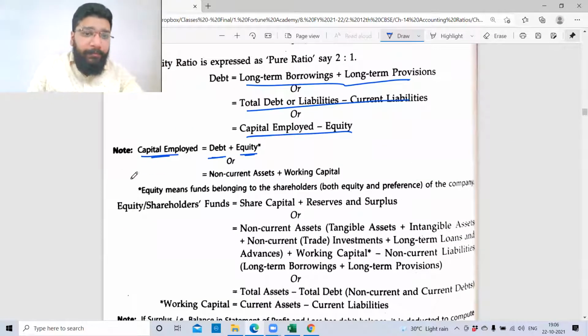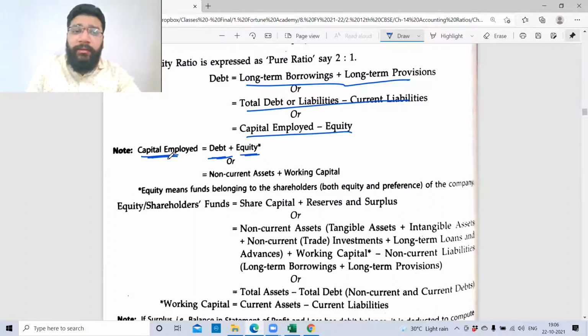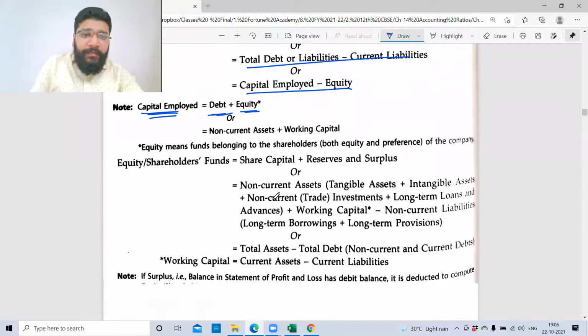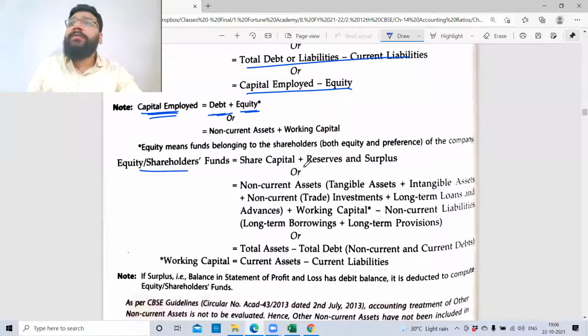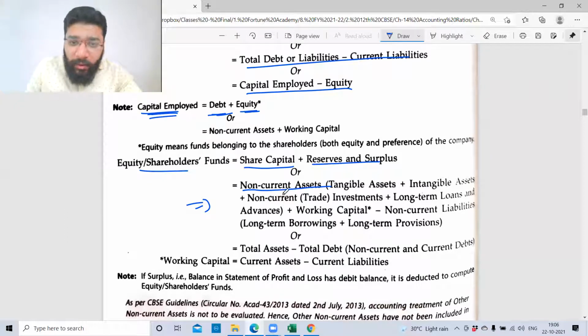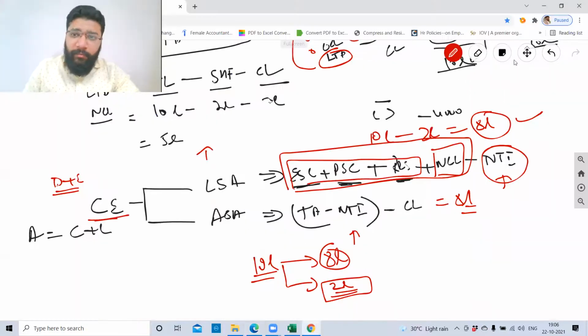So guys, yes, capital employed is debt plus equity. So this is one more formula to calculate your capital employed, right? That's all. Then we have equity shareholders funds. Equity shareholders funds is very simple. Equity share capital plus preference share capital plus reserves and surplus. And then this is the formula. This is non-current asset plus working capital.